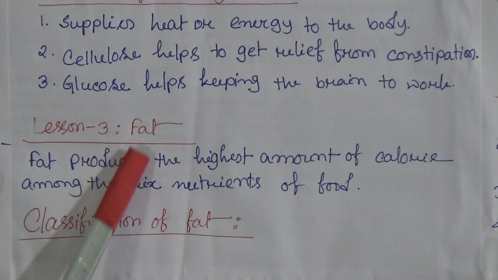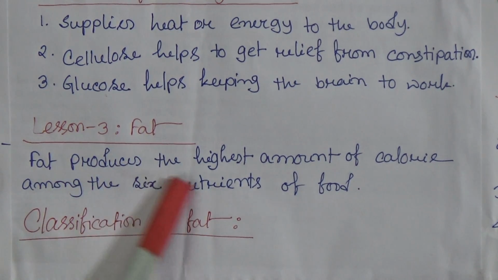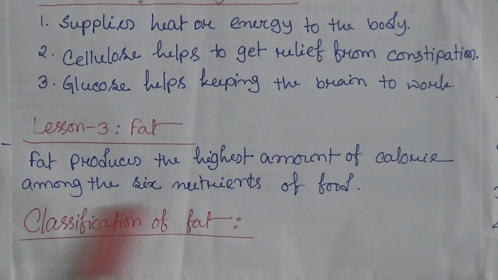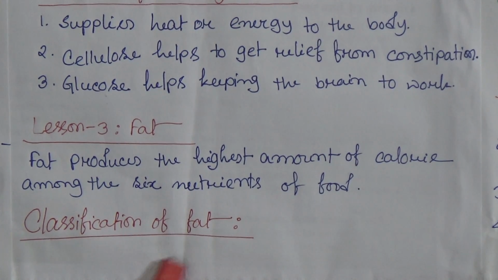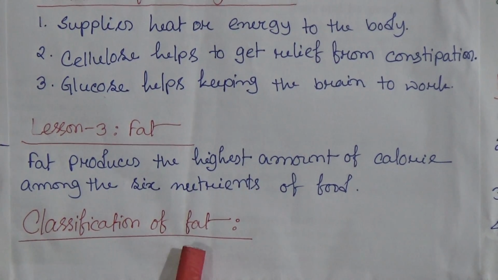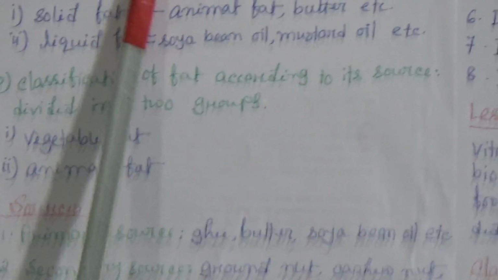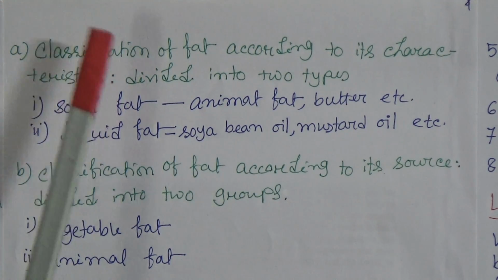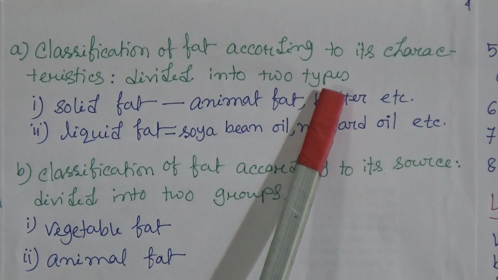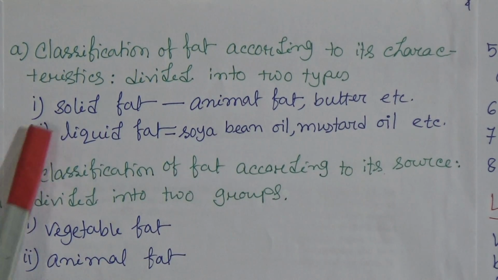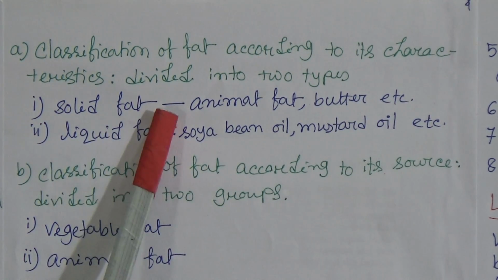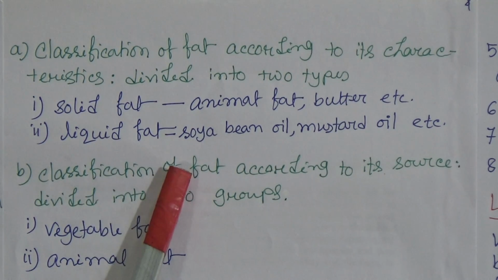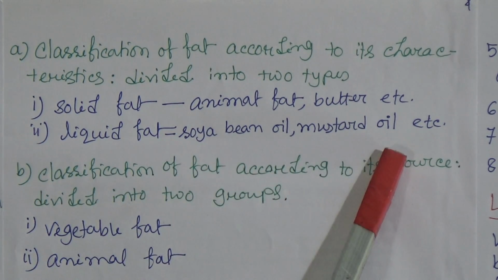Now lesson 3, fat. Fat produces the highest amount of calorie among the 6 nutrients of food. Classification of fat. At first, number A, classification of fat according to its characteristics. Fat is divided into 2 types according to its characteristics. Number 1 is solid fat. Solid fat is animal fat or butter, etc. Number 2 is liquid fat like soybean oil, mustard oil, etc.